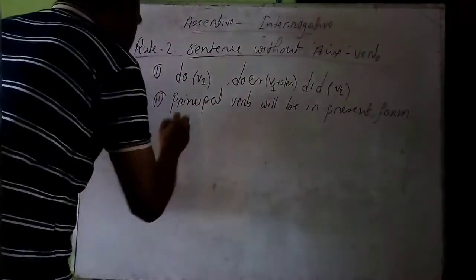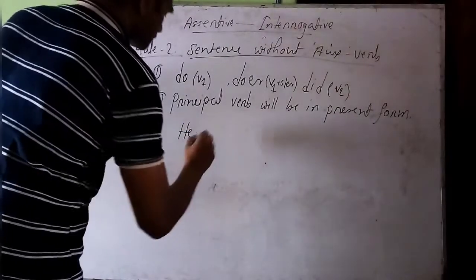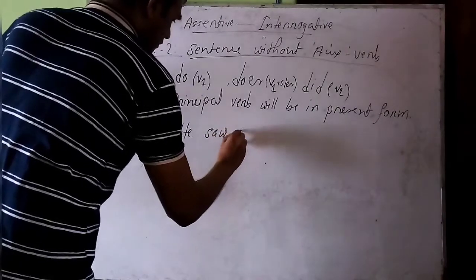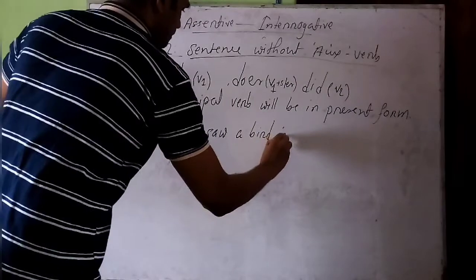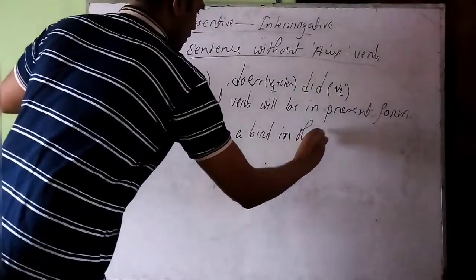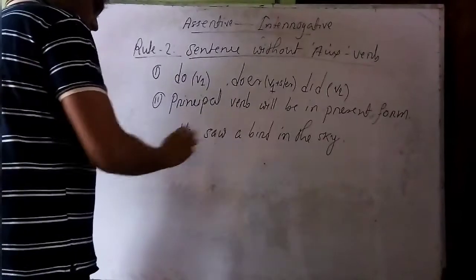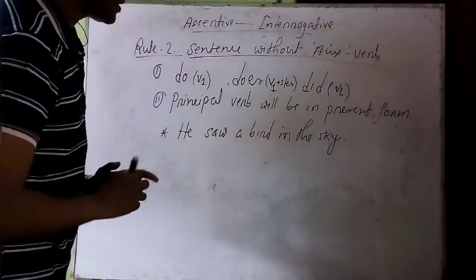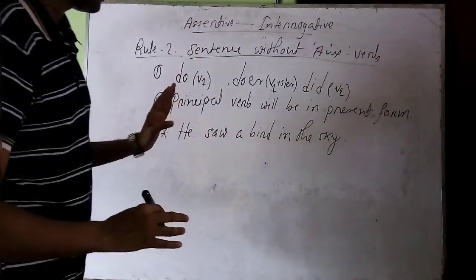So let's take an example. We saw a bird in the sky. Here you can see that we don't have any auxiliary verb here.